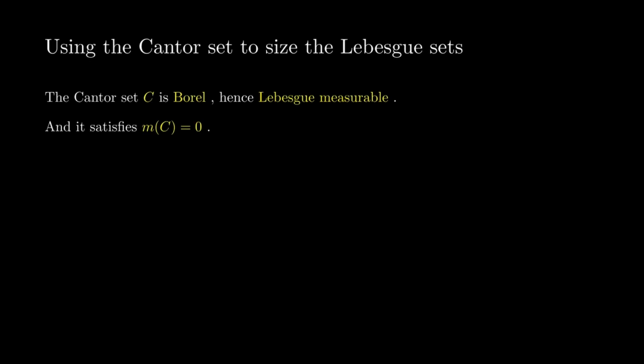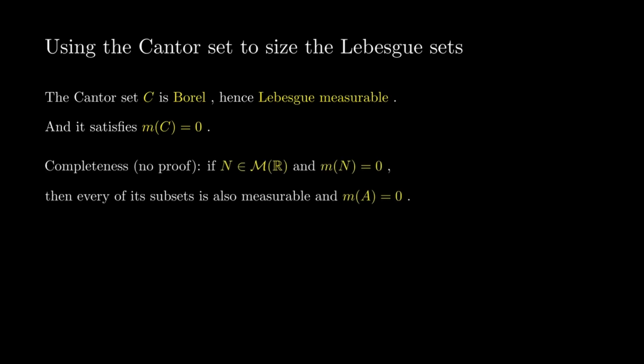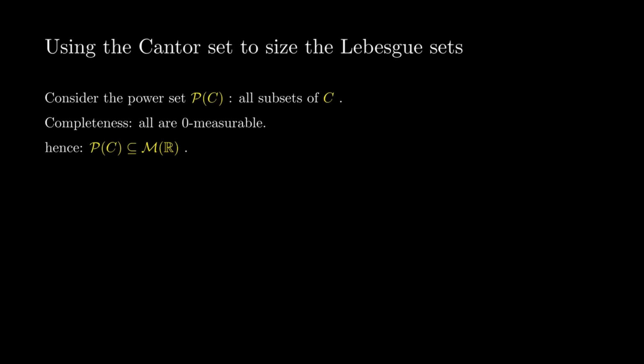First, the Cantor set C is Borel, hence Lebesgue-measurable, and its Lebesgue measure is 0. Second, Lebesgue measure is complete. If N is measurable with measure 0, then every one of its subsets is also measurable, and still has measure 0. We will not prove this here. Now consider the power set P of C, the set of all subsets of C. By completeness, every A contained in C is Lebesgue-measurable.